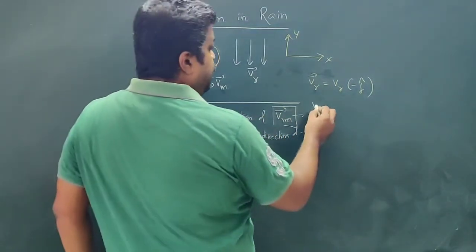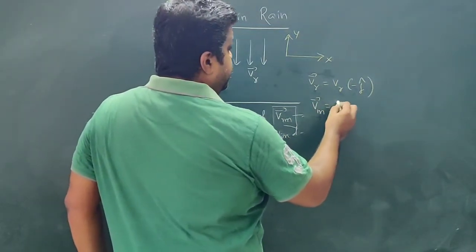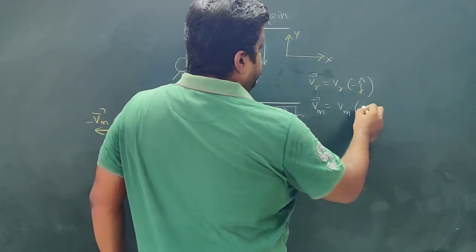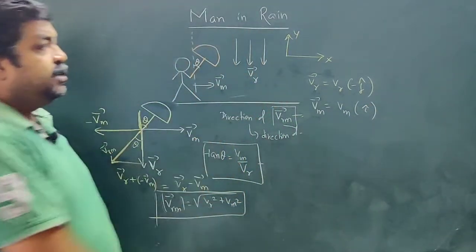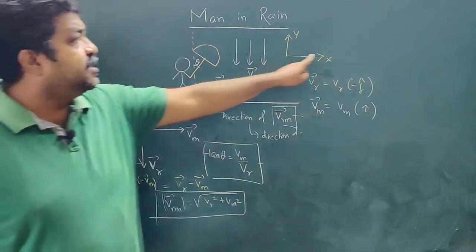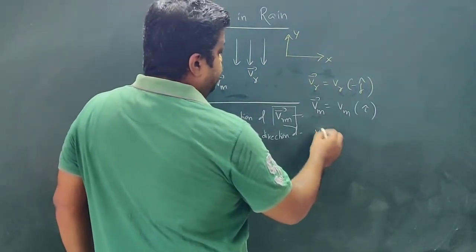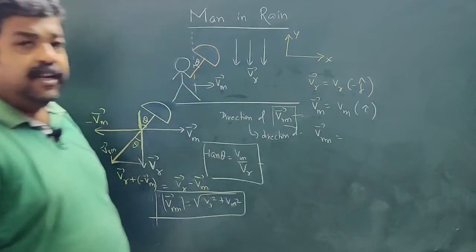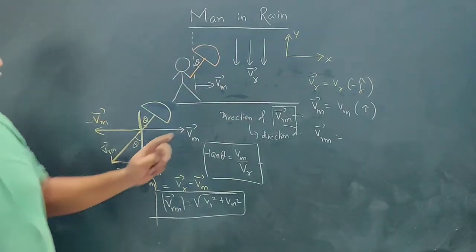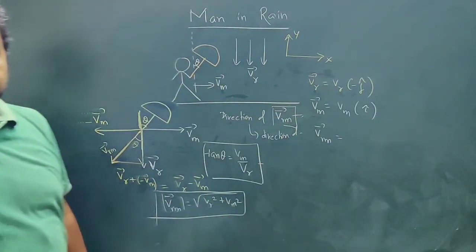Now similarly, the velocity of man is Vm i cap, because the man is moving along the positive x-axis. So Vrm is the resultant of these two quantities.